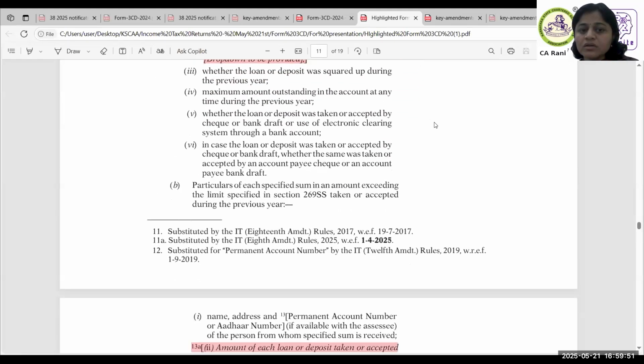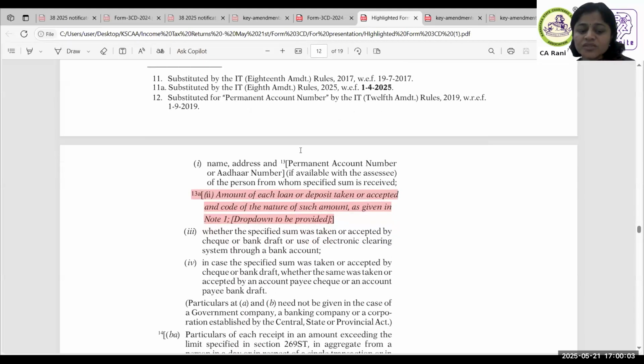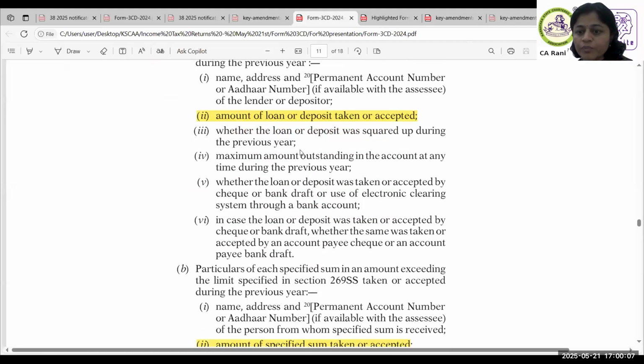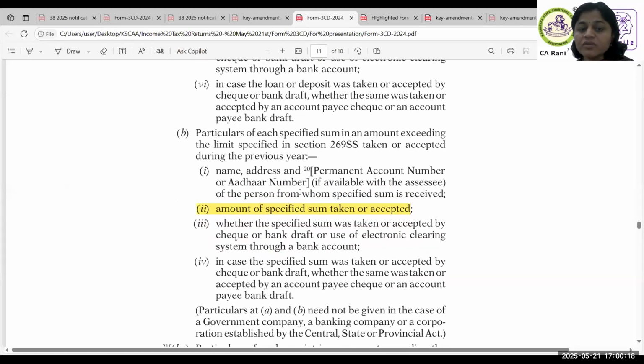Now coming down, clause B, pay attention here. The question is particulars of each specified sum in an amount exceeding the limit, that is 20,000, which is taken or accepted. And the consequential question in the old form, I hope people can see this old form. If it is not visible, I will read out. In the old form, the second question is amount of specified sum taken or accepted.